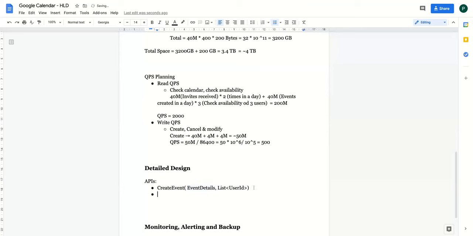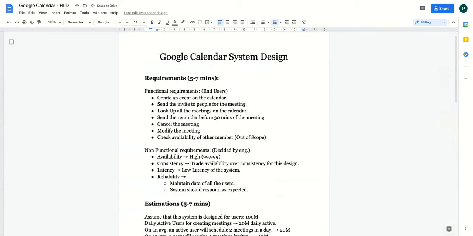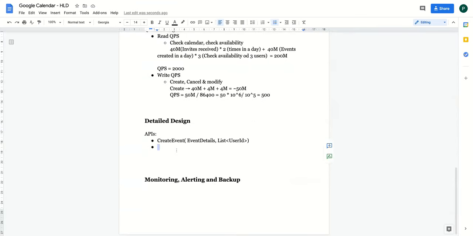Then what else do we have? Create event is done. Send the invite. So automatically once you create an event, there should be some system which handles sending the invite. Then look up all meetings. So can I say, check my calendar, check calendar.